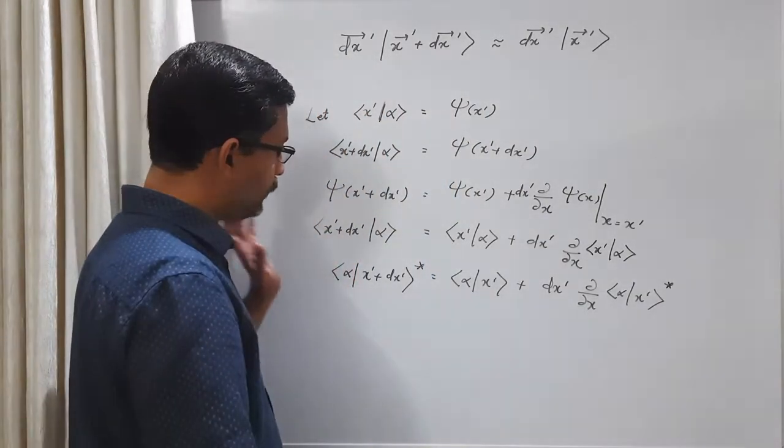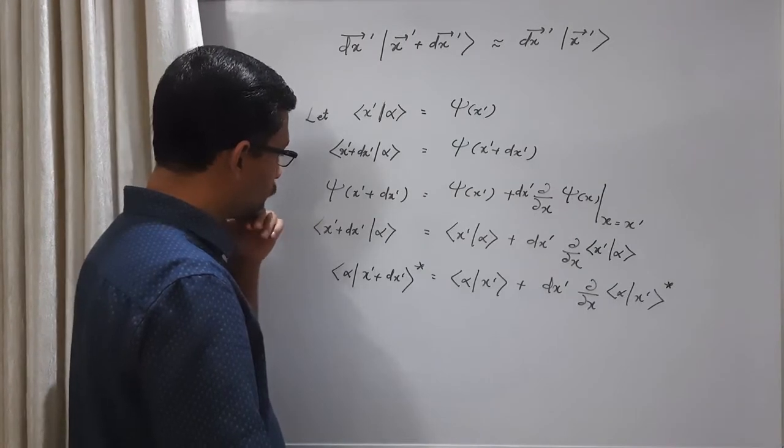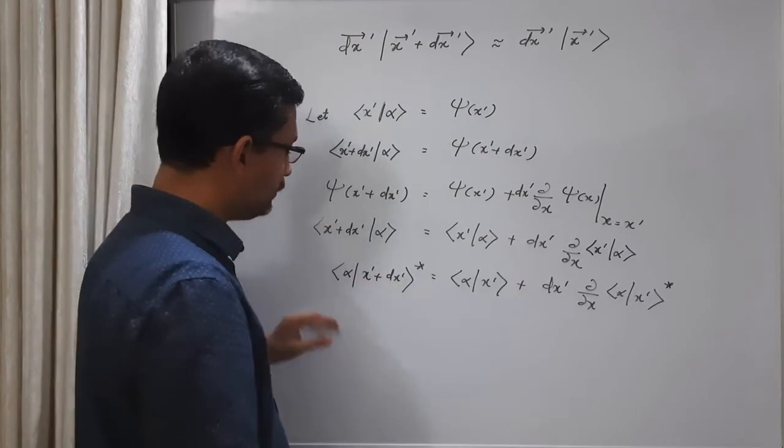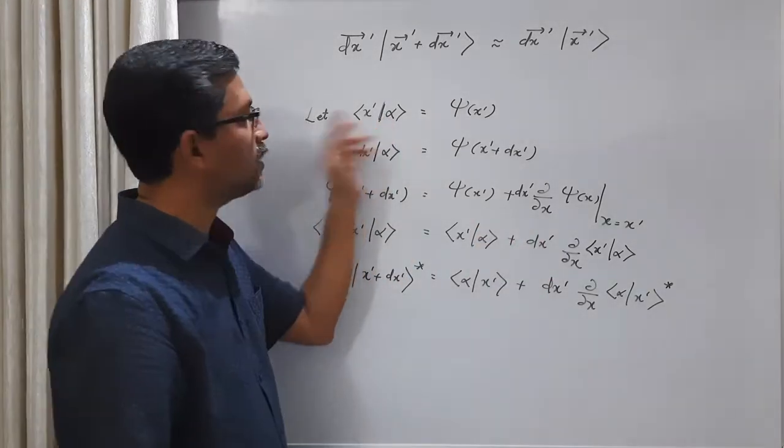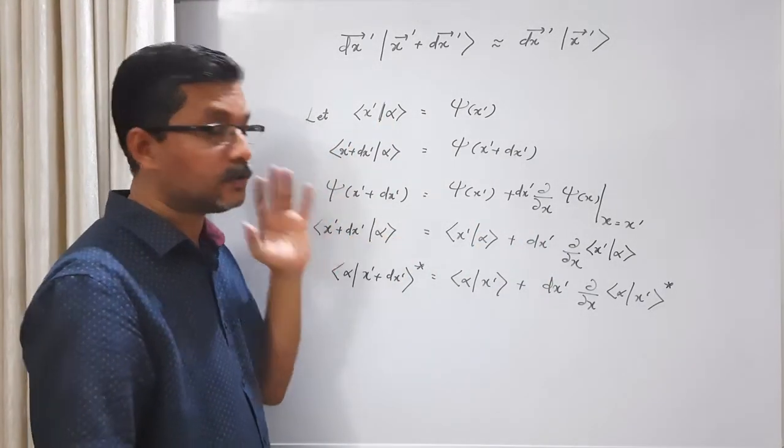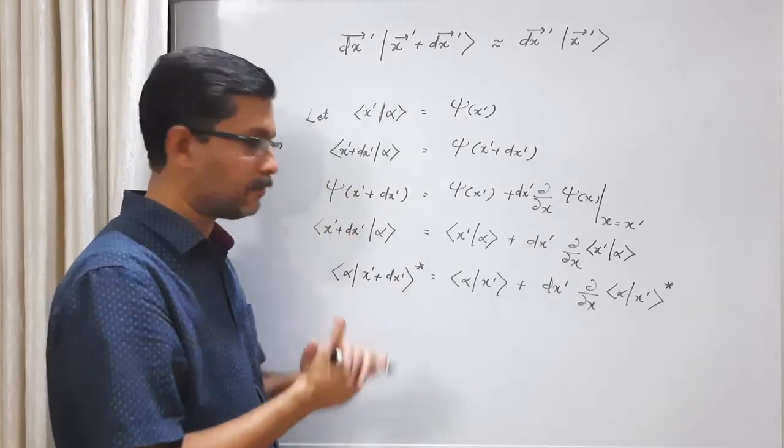Now see, this bra vector alpha is an arbitrary vector, right? Sorry, an arbitrary ket vector, a general ket vector.